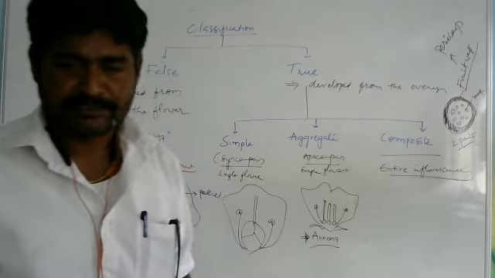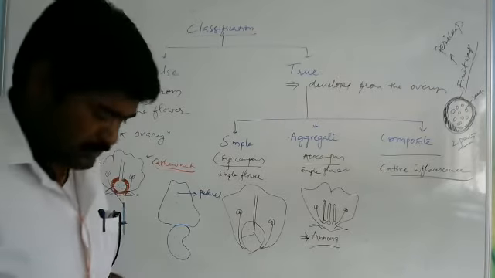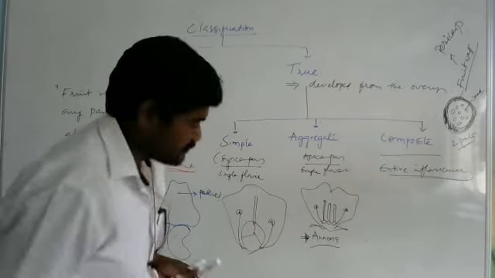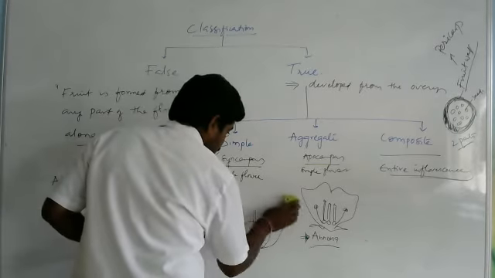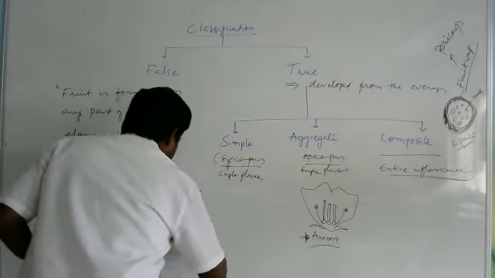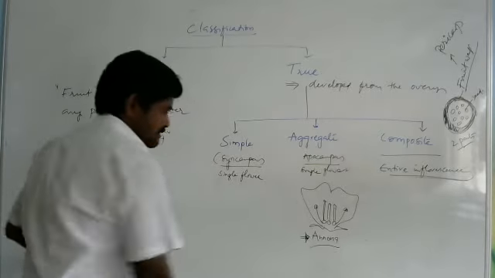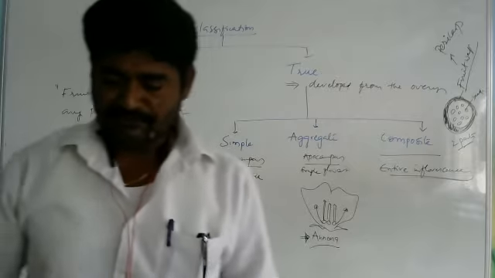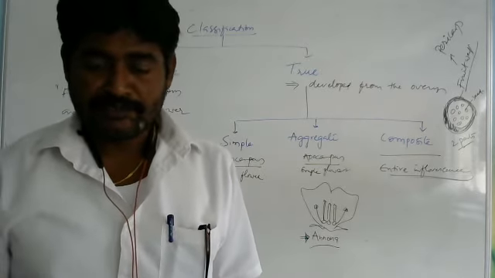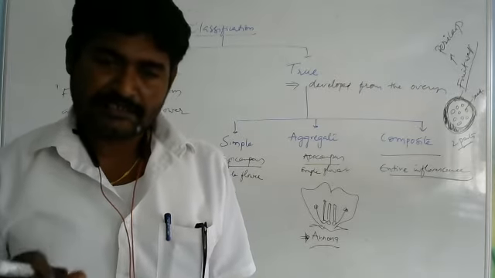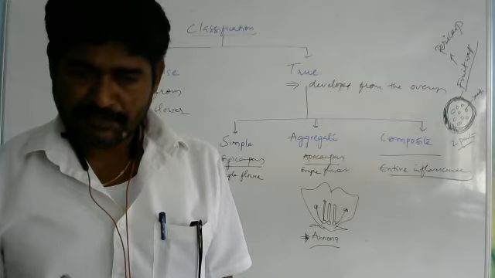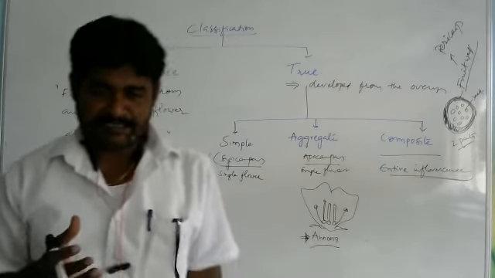Okay, right. Now, next one, we have to discuss about the simple fruits. After the maturation, what happened? Some fruits will consist of a fleshy pericarp. In some fruits the pericarp will be dry.